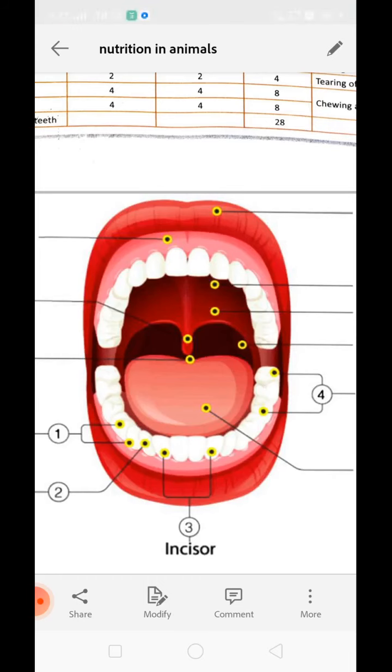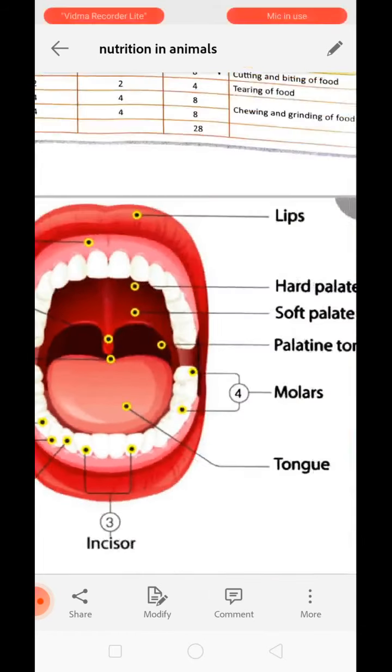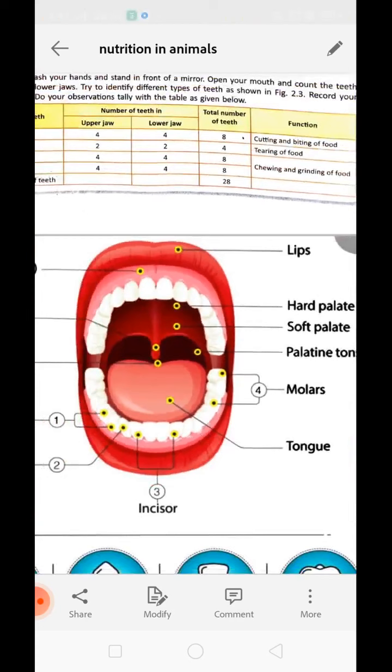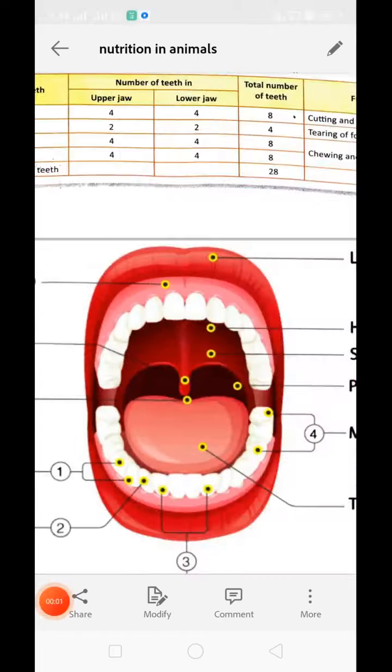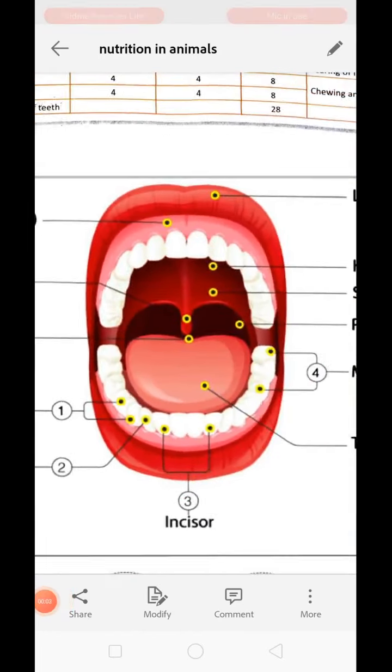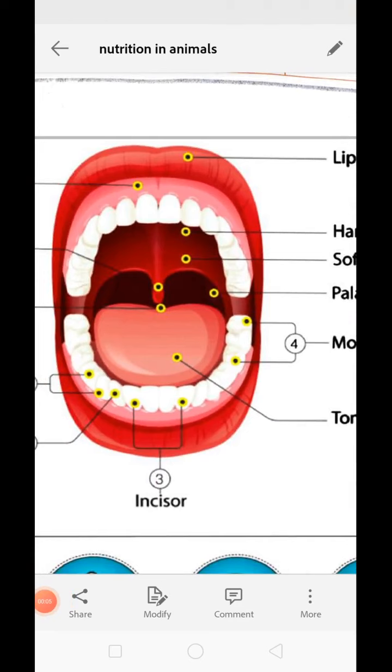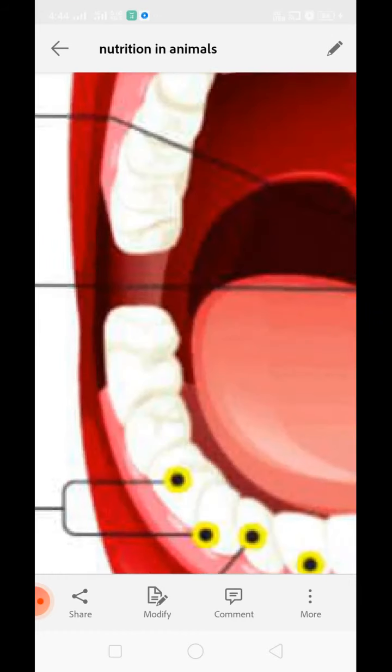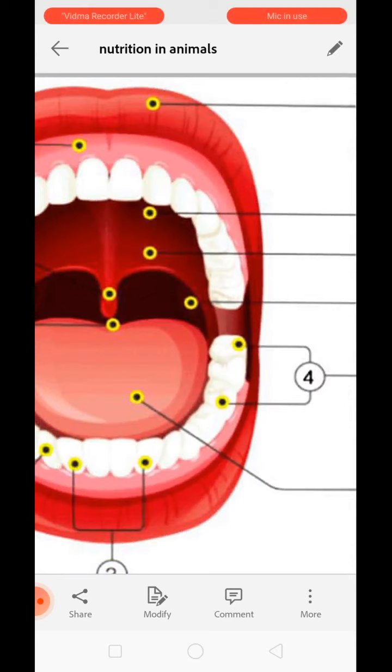What about molars and premolars? Premolars are 4 in number, 2 on each side, and altogether it is 8 in number. 2 from this side, 2 from this side, and upper and lower together it is 8 in number. Whereas molars are also present, 4 in number, 2 from this side, 2 from this side, altogether 8 if we are talking about the milk teeth. But if we are talking about permanent teeth, then over here we have 3 molars, 6 and 6, totaling 12. Altogether it will become 32 teeth.